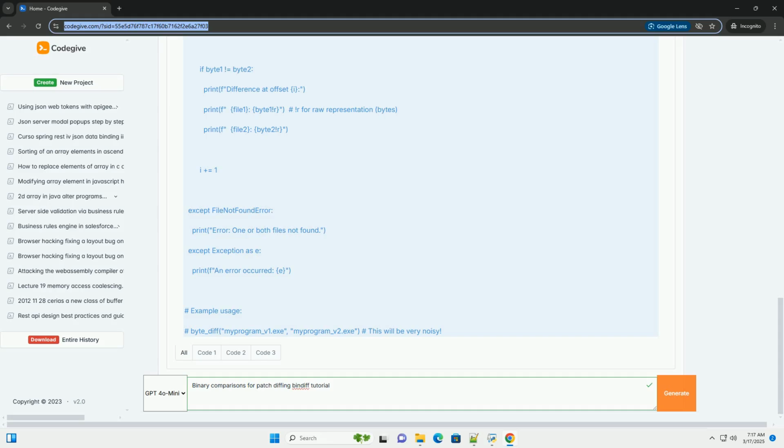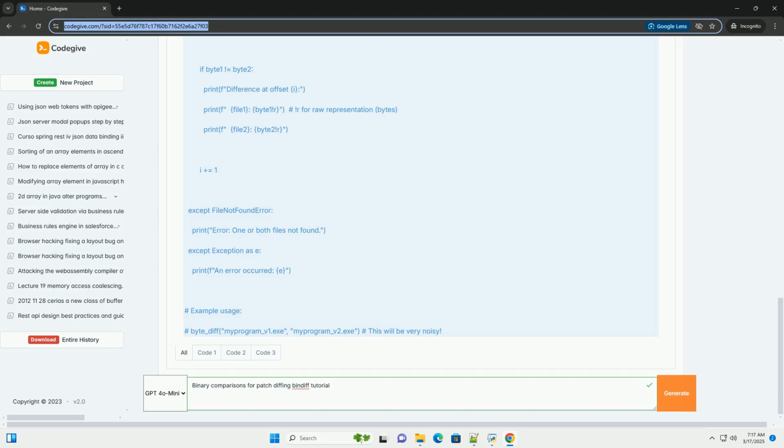Challenges of binary diffing. No source code. Often, you don't have the original source code. You're working with compiled machine code, which is much harder to understand directly. Compiler variations. Even if the source code is the same, different compilers or compiler settings can produce different binary code. Address changes. Relocations and address space layout randomization, ASLR, can shift code around in memory, making direct byte-by-byte comparisons unreliable.